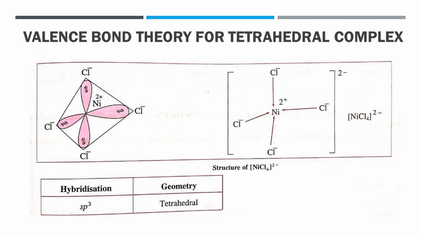The complex has 2 unpaired electrons, therefore it is paramagnetic. Thus, the complex NiCl4 2- ion, that is tetrachloronickelate(II) ion, has sp3 hybridization with tetrahedral geometry and it is paramagnetic in nature.